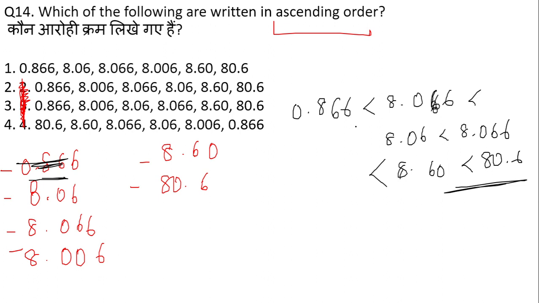Even if you don't have to write all these things, you can simply eliminate the options. Look here now, 80.6 is going to be the largest of all the numbers, so this cannot be your answer. Simply evaluate, or you can simply eliminate. Now all the three options are similar over here. If we look at the second number, you can clearly see that the first one is the larger one, so this also got eliminated. The left ones are option number second and option number third. Now the competition is between these only, so just check it, eliminate the option, and the leftover option will be the correct answer. So option C is the correct one. Got it?